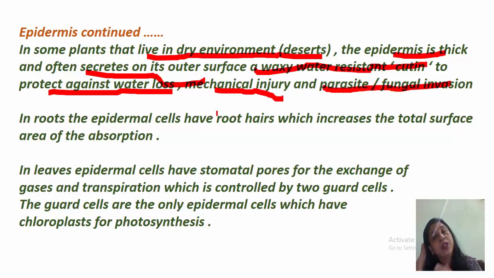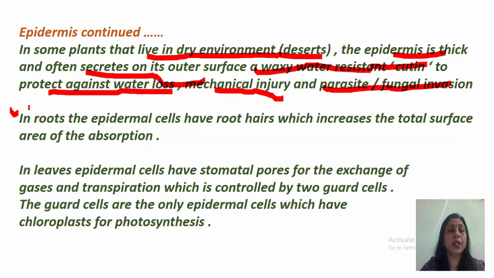Okay. So in these dry environments, the plants that live in deserts, their epidermis has some modifications, and there are some exceptions. Their epidermis is thick and it secretes waxy water-resistant cutin. That means there is an extra protective layer in desert plants, and this is made up of cutin, which helps in protection against water loss, and it helps in protection from mechanical injury, and it also helps in preventing from the parasites and fungal invasions.